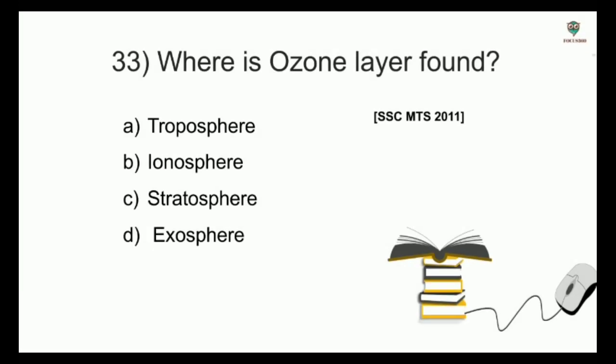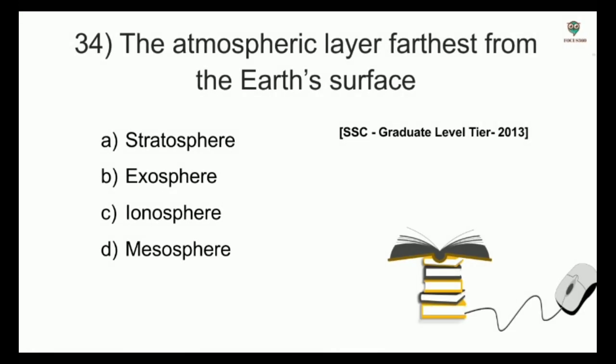Next question. Where is ozone layer found? Options: troposphere, ionosphere, stratosphere, exosphere. And the answer is stratosphere. Next, the atmospheric layer farthest from the Earth's surface. Options: stratosphere, exosphere, ionosphere, mesosphere, and the answer is exosphere.